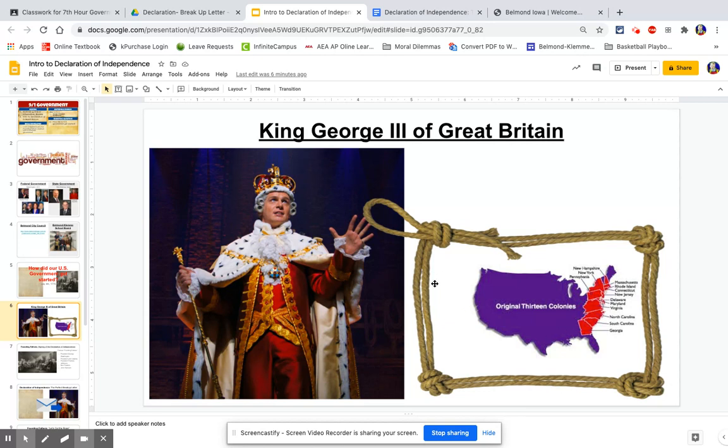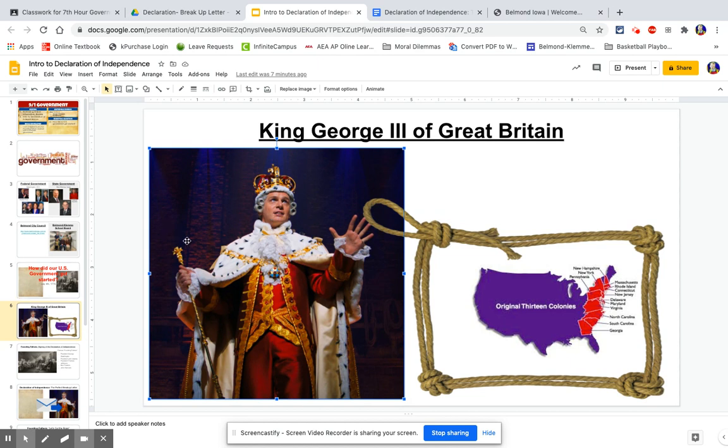And we were tied together here. That's why I've got this rope. We were tied together with Great Britain. We were a part of Great Britain. And this is King George III. He was the head of Great Britain. So he and Great Britain were in charge of the 13 colonies. We weren't called the United States because we weren't our own country. We were just living over here being a part of Great Britain.